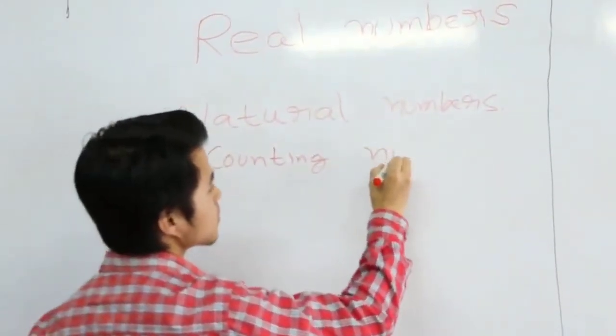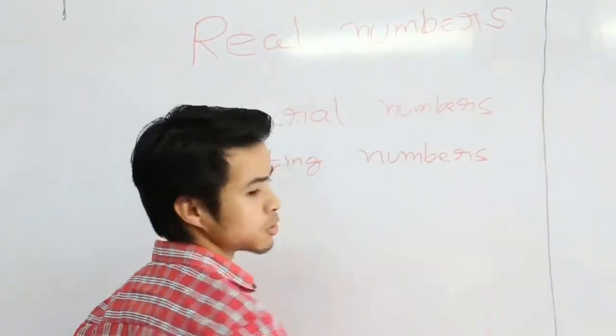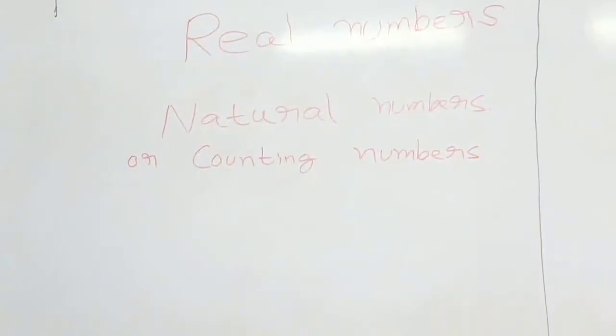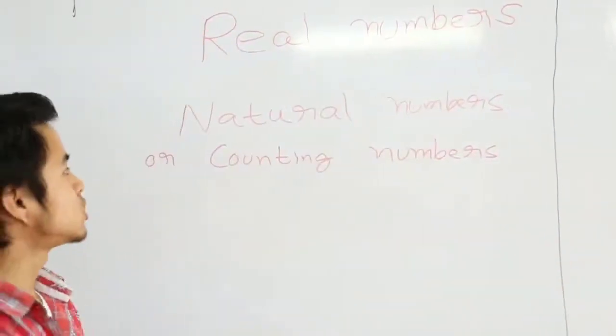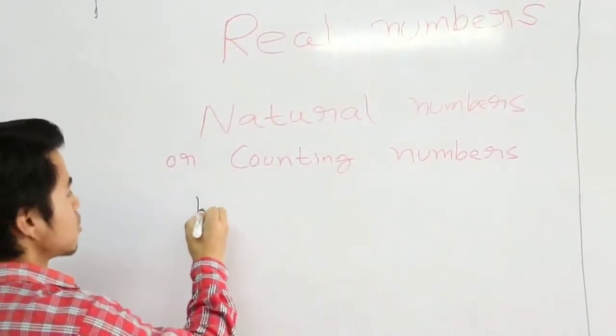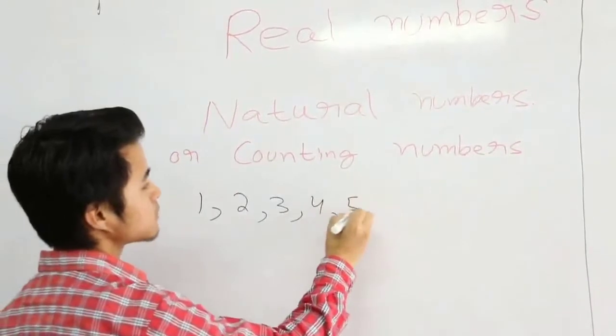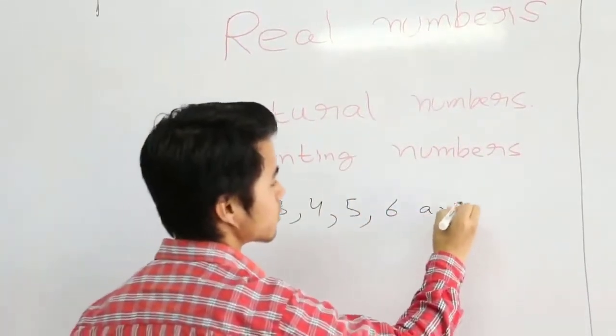Why are they called counting numbers? Because we usually use these numbers for counting, right? And these numbers are 1, 2, 3, 4, 5, 6, and so on.